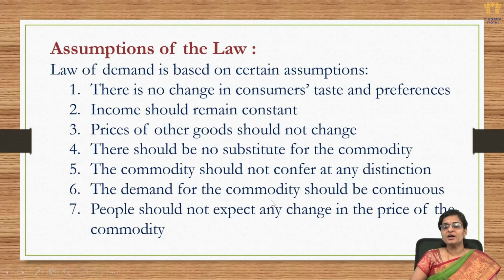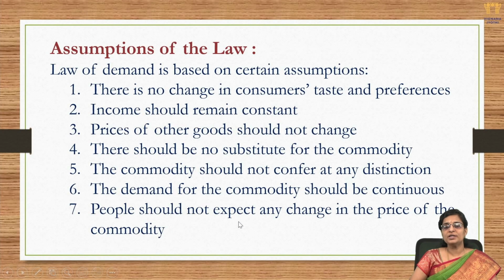Then the demand for the commodity should be continuous. It should not be that only on one day there is a requirement for that commodity, and on another day there is no demand. Then you cannot estimate the fluctuation caused by changes in prices. There should be uniformity in the consumption of that commodity, and then if the price fluctuates, we measure the impact on demand.